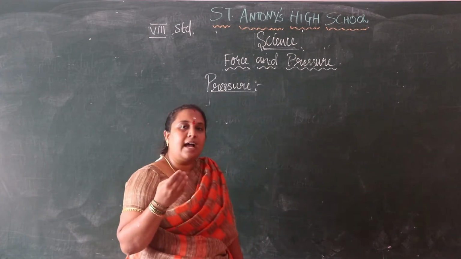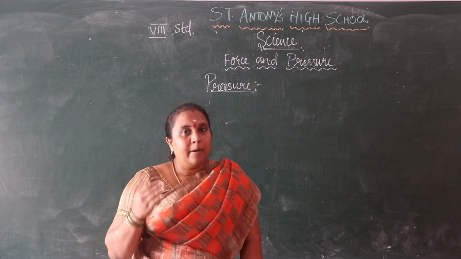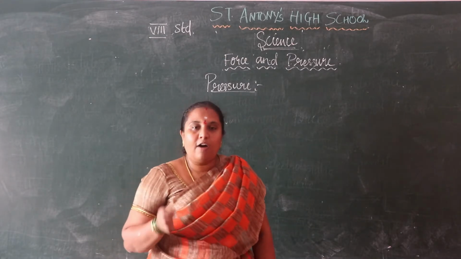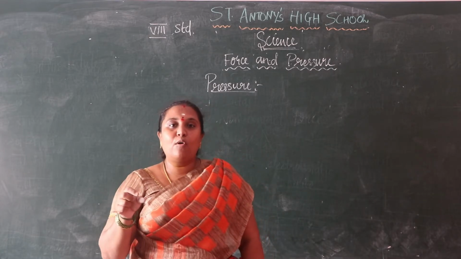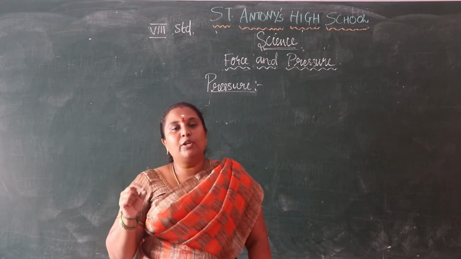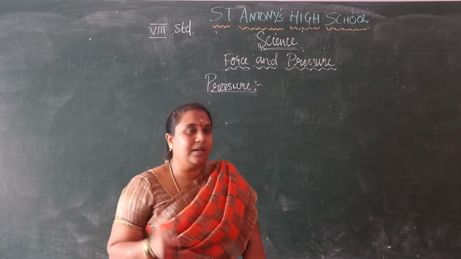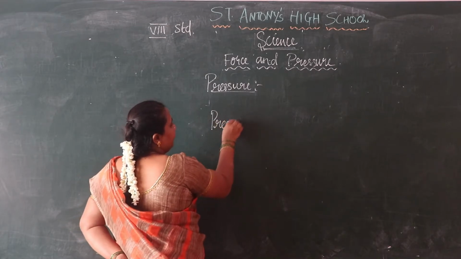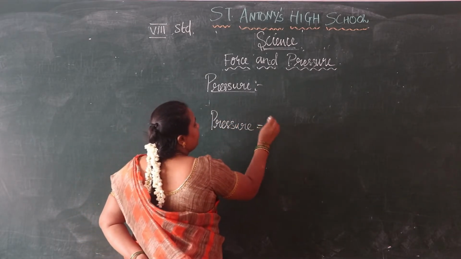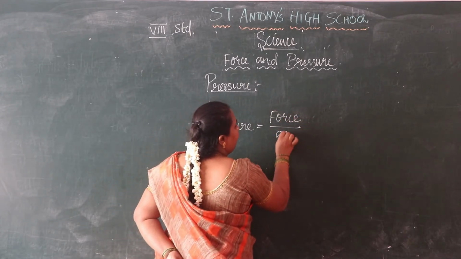The force acting per unit area of a surface is called pressure. So we can say pressure equals force by area.